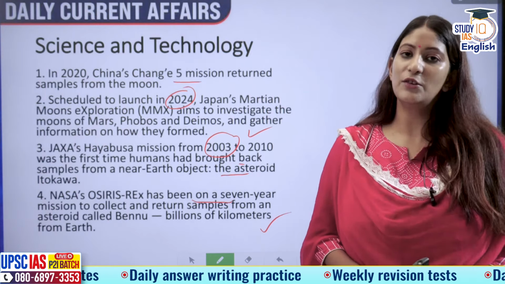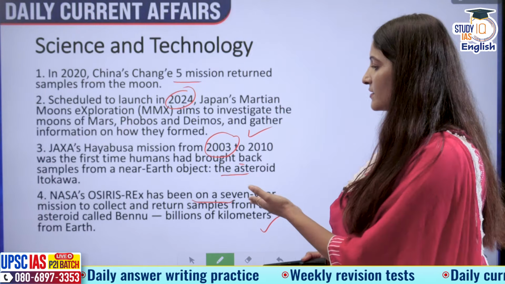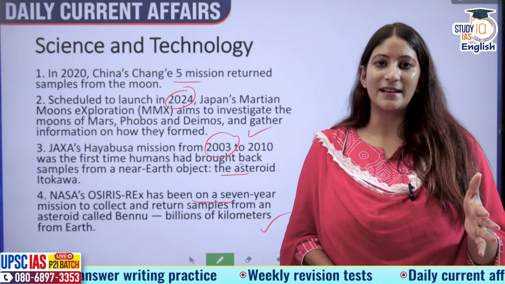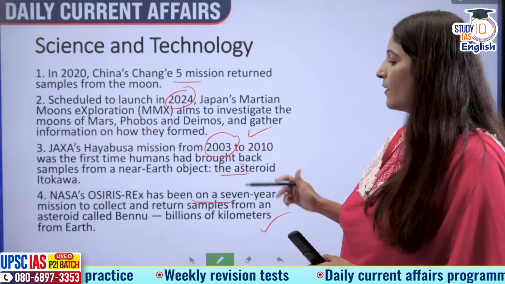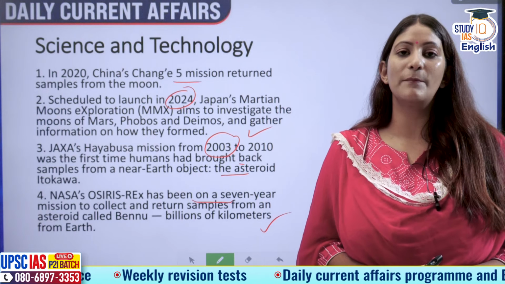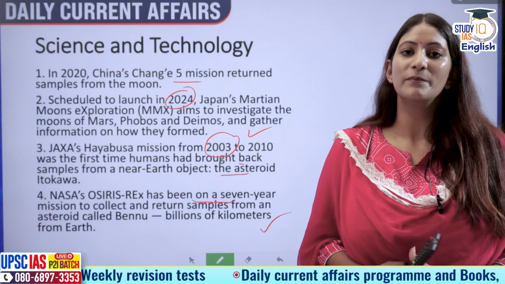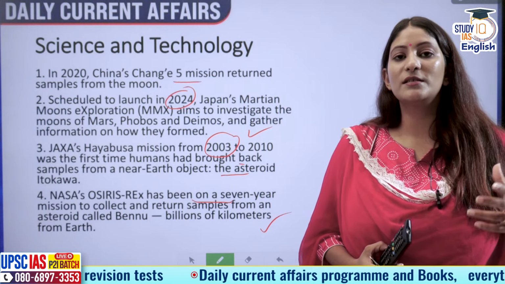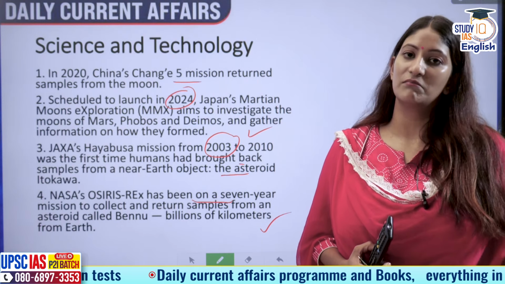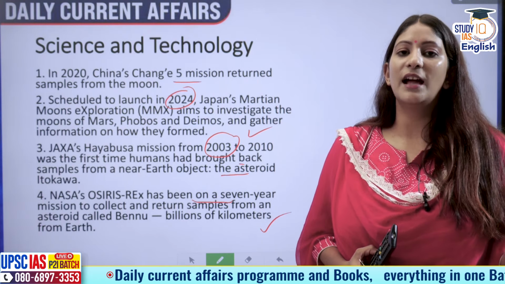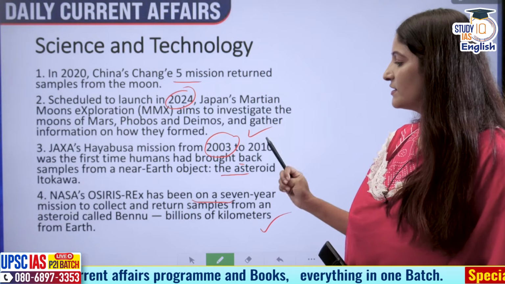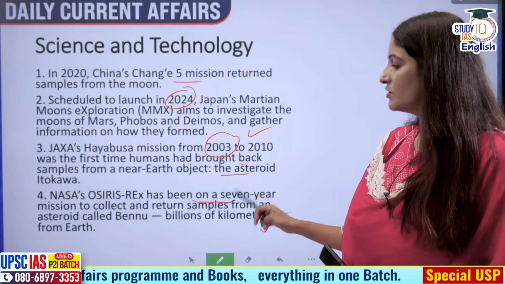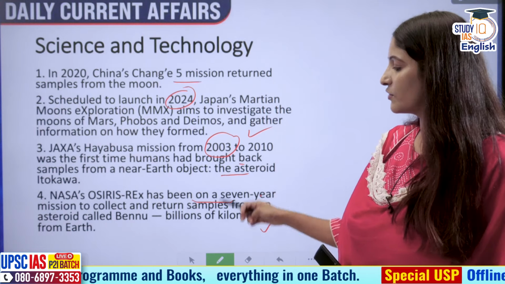Yes. If we talk about Bennu, this is of course correct. NASA's OSIRIS-REx is becoming OSIRIS-APEX, and Apophis is one of the important planet killers, as we call them. They are important objects in the heavens that could impact Earth in the near future. Now, NASA's OSIRIS-REx has been on a 7-year mission to collect and return samples from an asteroid called Bennu.